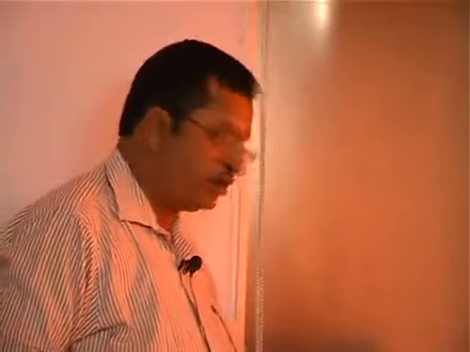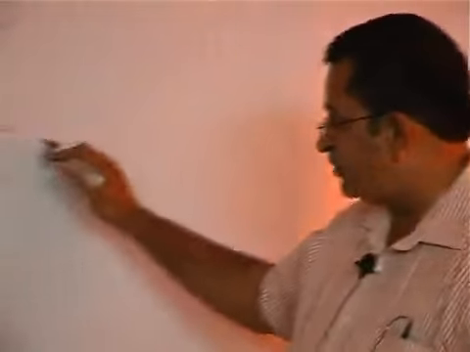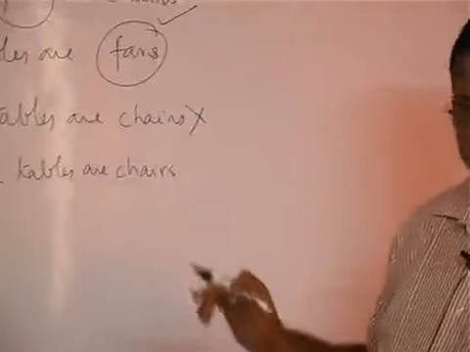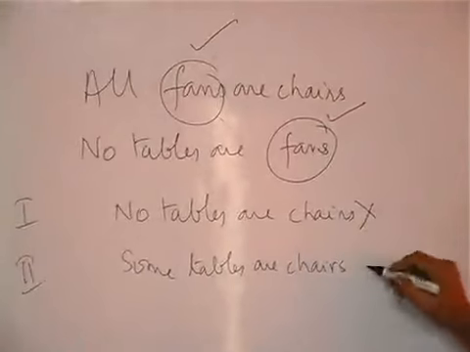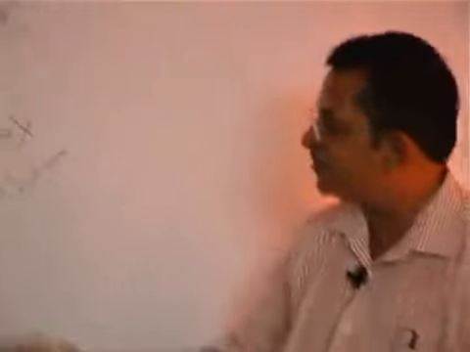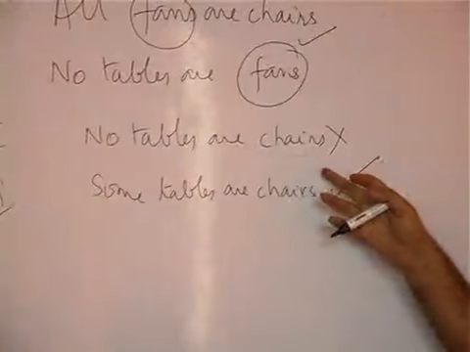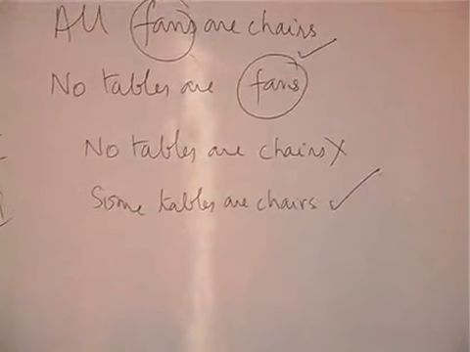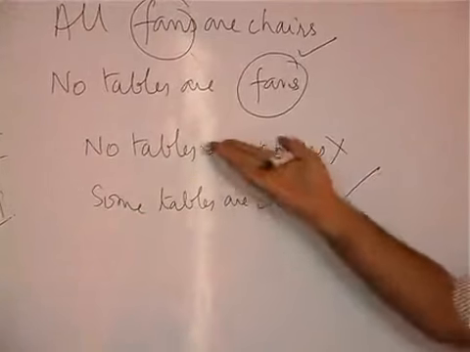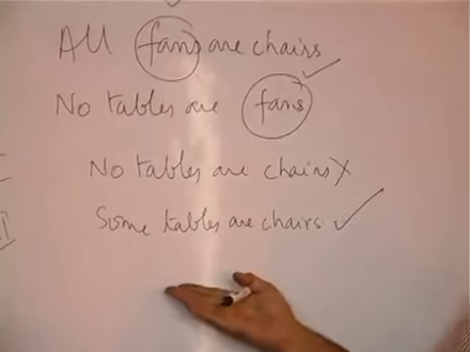If the middle term is distributed, the conclusion cannot be universal. Cannot be universal means it will not follow. Because no tables are chairs is not following, some tables are chairs will follow, is it not? No need for checking. If this is not following, this definitely will follow.